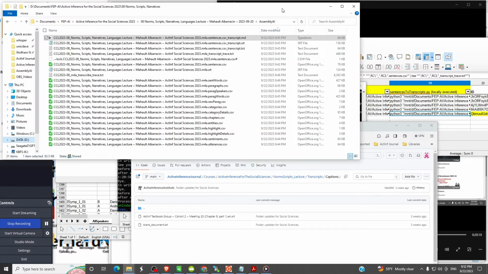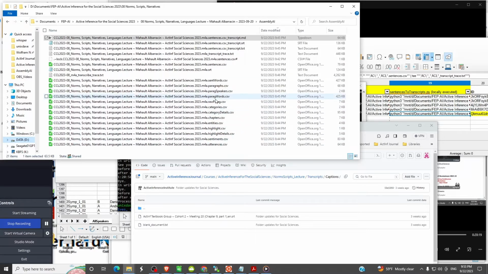So first we'll move the file. We'll copy two things. There are two things that we need to move. Now you may have noticed, if you've looked at the CC options for translations for multiple languages in the Active Inference YouTube site, there's two different places.